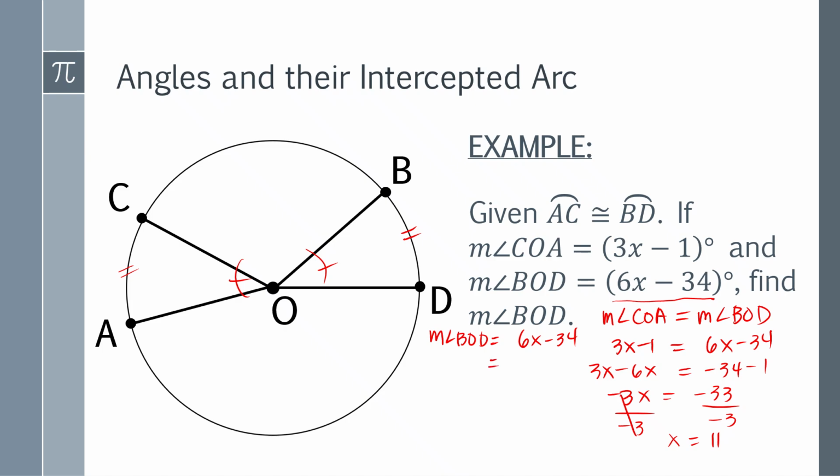Then you have to find the value of that measure by substituting the value of x into this expression. We have here 6 times 11 minus 34. And 6 times 11 here is 66 minus 34. And the measure of angle BOD is actually equal to 32 degrees.